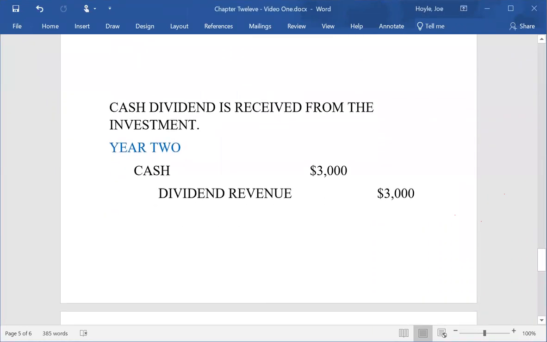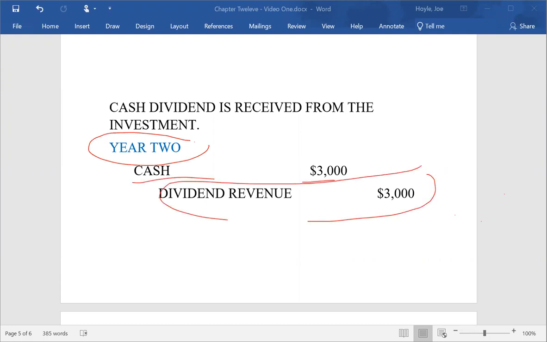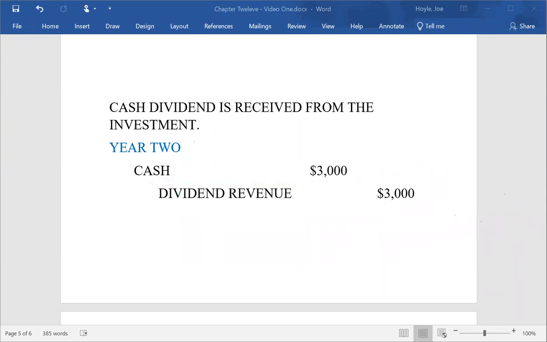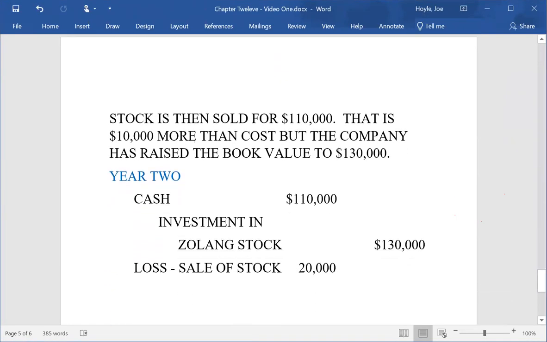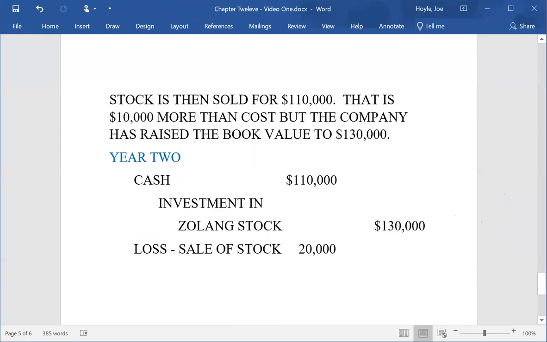Later, of course, in year 2, a dividend is received. That's simply an income. I simply wanted to put that in here. Year 2, they receive cash of $3,000. They have dividend revenue of $3,000. Nothing odd about that, but I thought it was good to see how they handled the $3,000 when they received the dividend. Now, later in year 2, they sell the investment for $110,000.